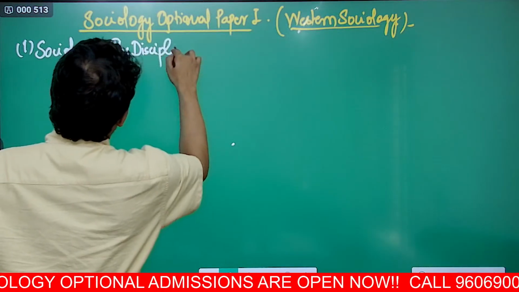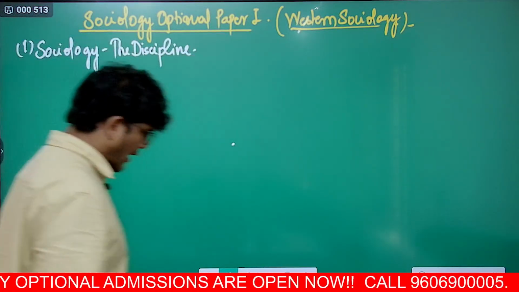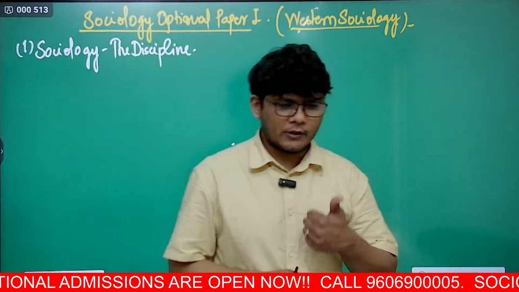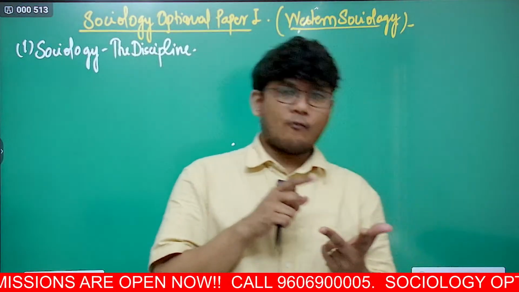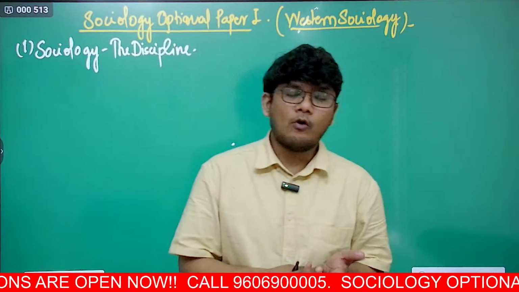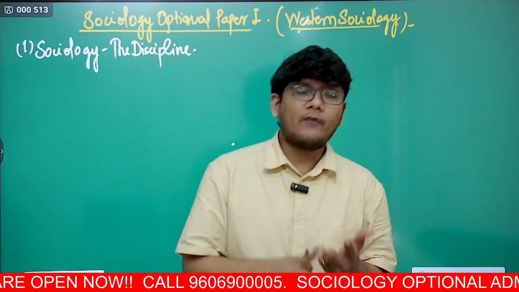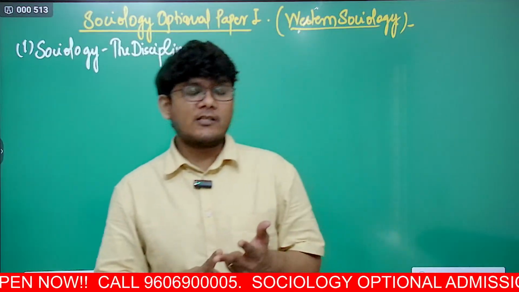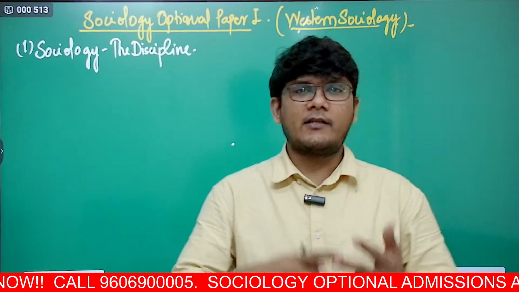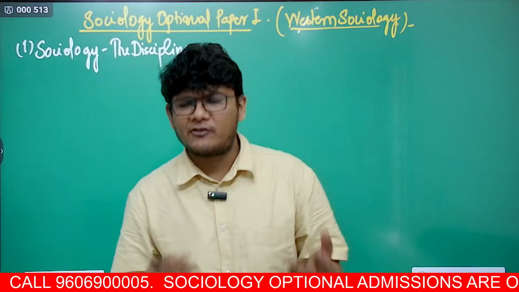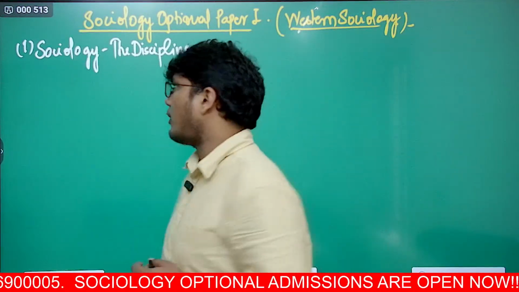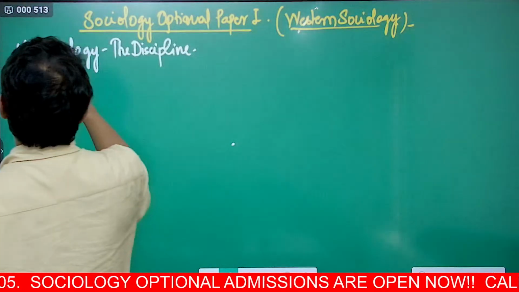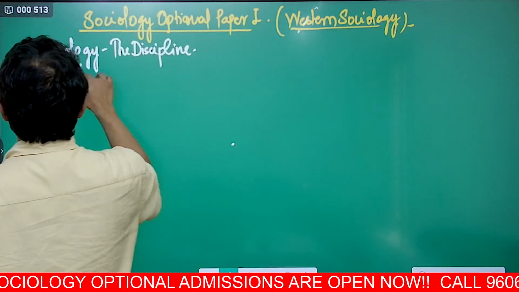Now, what do we understand in this? In this, we will understand what is sociology. Is sociology a science or not? Where and how did sociology originate? What were the reasons behind it? In reasons, we will look at the Renaissance period, the scientific revolution, the French Revolution, the Industrial Revolution, and so on and so forth. So in this, you talk about what is sociology.